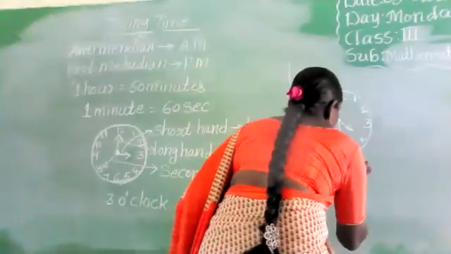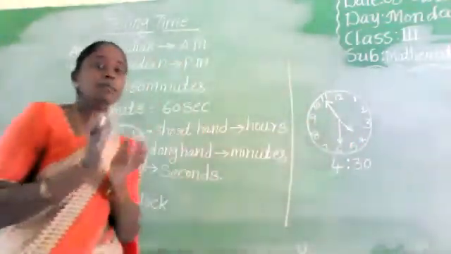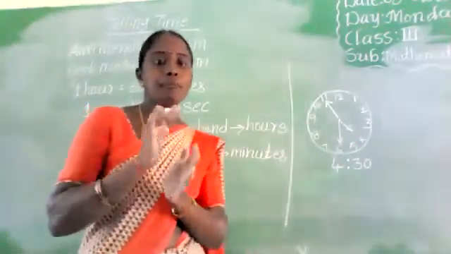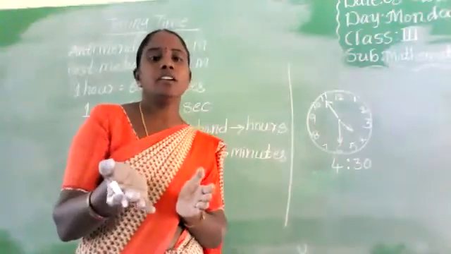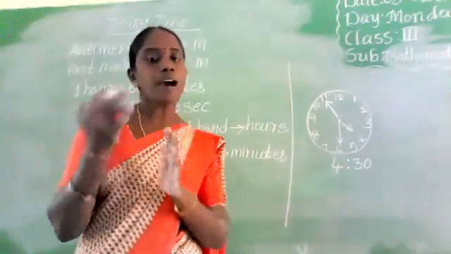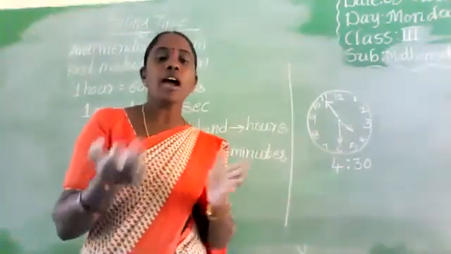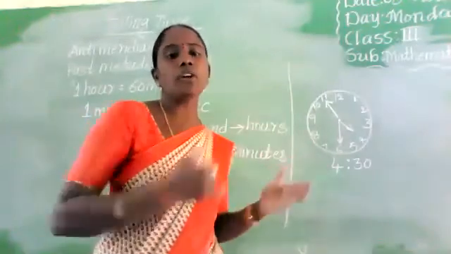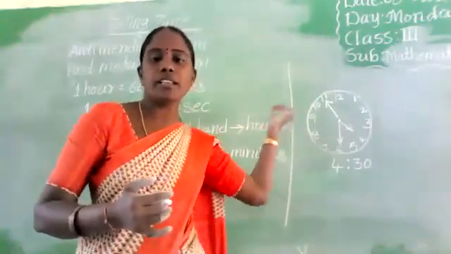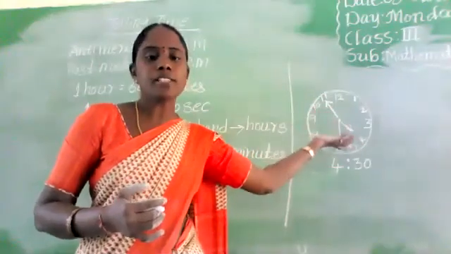We have to write here 4:30 and 30 minutes. 30 minutes means half past, half an hour. So half past 4 o'clock. Half past 4 and 30 minutes to 5 o'clock. How many minutes are there next to 5 o'clock? 30 minutes are there.